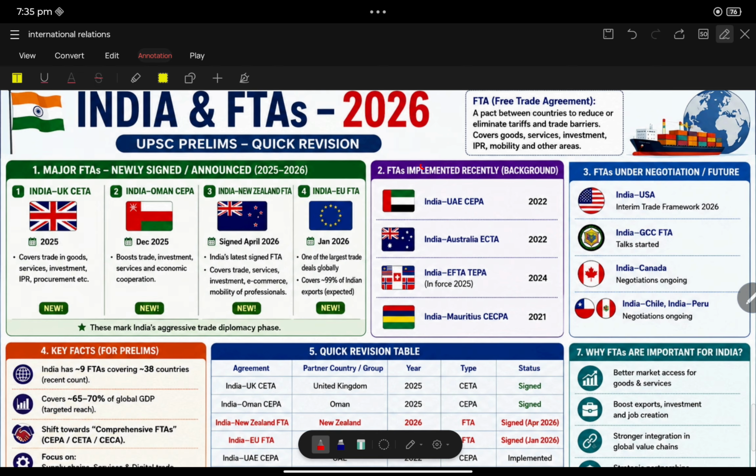Now this year, that means 2025-26, India has signed multiple trade agreements. It's not completely free trade agreement, so there are multiple trade agreements. You should know about all these things, as UPSC may ask the question.